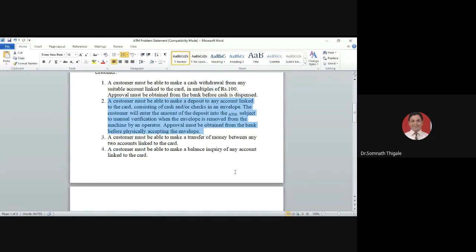And not only the amount, you can even deposit checks also, but that amount and check should be inside a proper envelope. So the customer will insert the amount of deposit into the ATM machine, subject to manual verification when the envelope is removed from the machine by an operator.